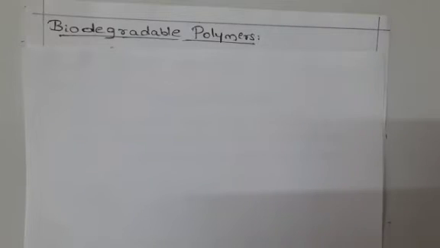Biodegradable polymers. As we said when we started the chapter, polymers have extensive uses in today's life. We cannot live without plastics, containers, rubber; everywhere we need polymers, isn't it? At the same time, there are a lot of polymers which are causing pollution in the atmosphere because they are non-biodegradable. The most common example is plastics, isn't it? Plastic is polythene.